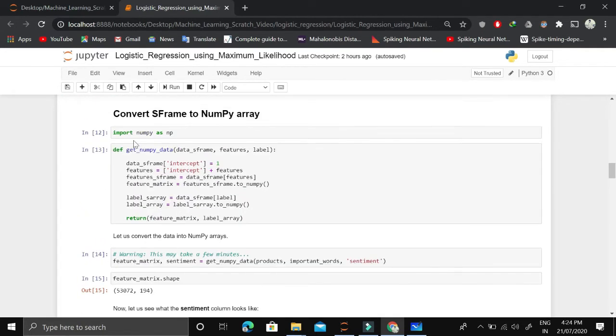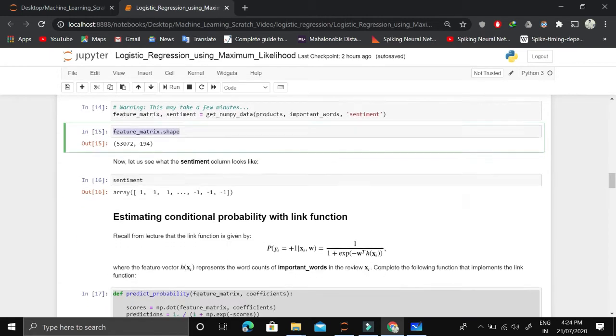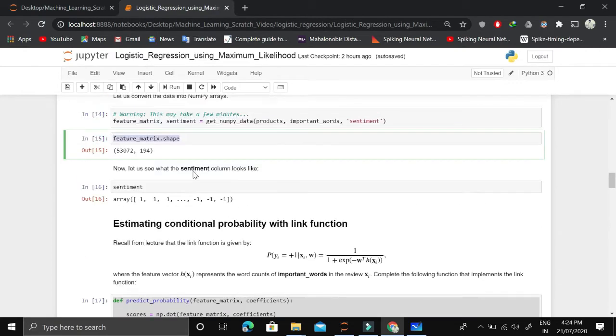So at the end, once we convert this data frame into a NumPy array, we get this feature matrix. 53,000 are sentences and 194 are the words, which we will be calling as features, number of features, 194 features. Now each feature contains the value, which will be actually the frequency of that feature or the word in that sentence. That's not important, but still it might help you in future.